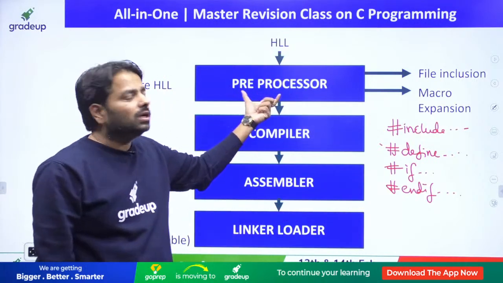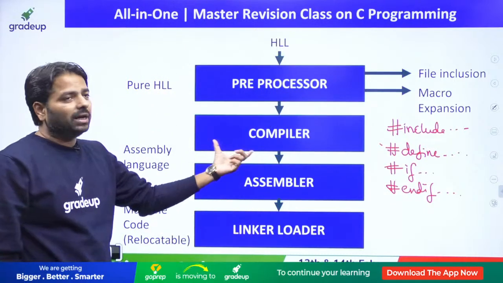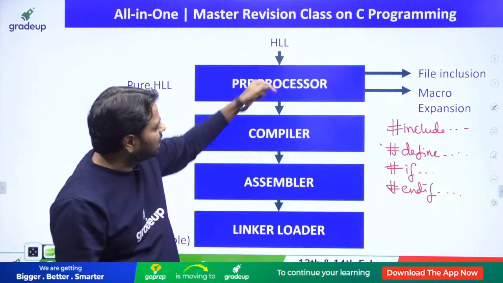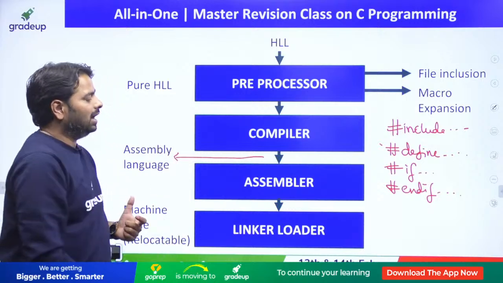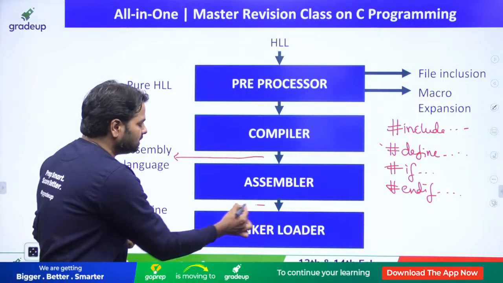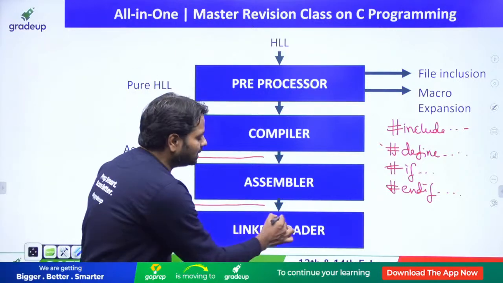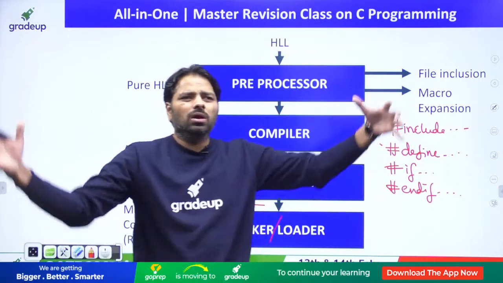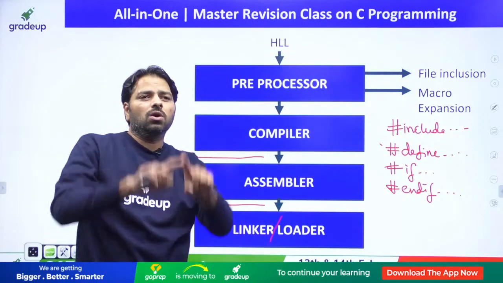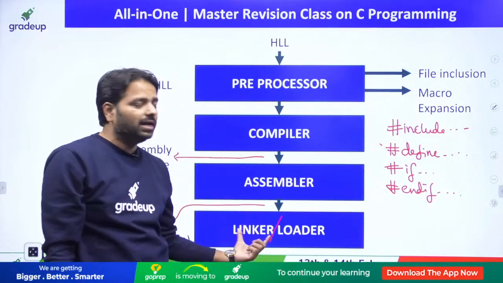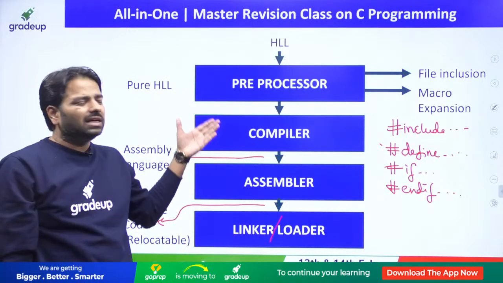After the preprocessing job, we have the compiler. What does the compiler do? It takes a C program and produces assembly code. And what does the assembler do? It produces relocatable machine code. What do the linker and loader together do? The linker is going to link all the external files so that the different files feel like a single file, ready for execution. The loader is going to relocate.